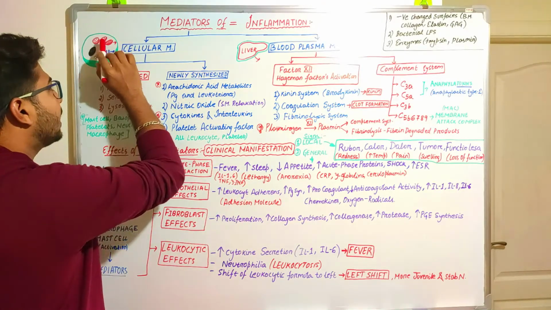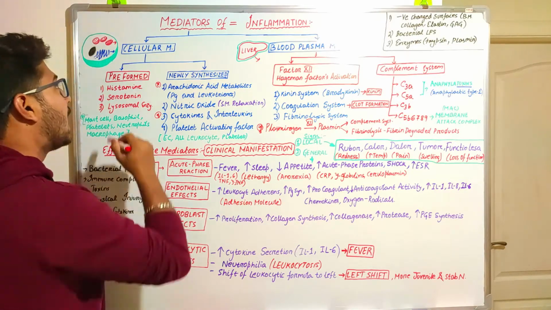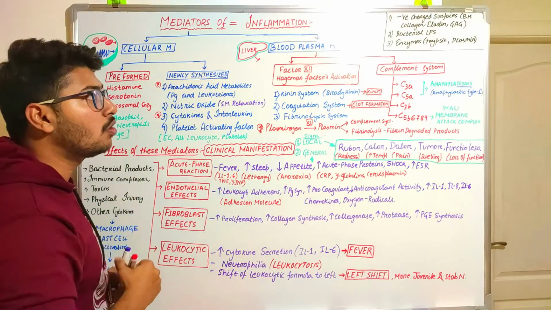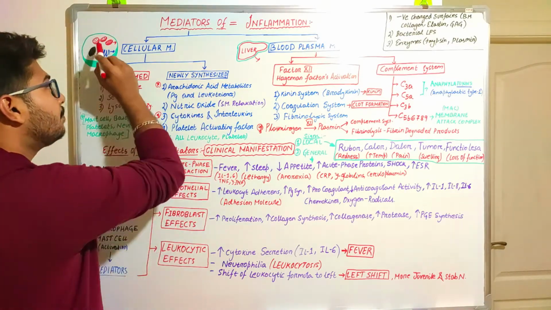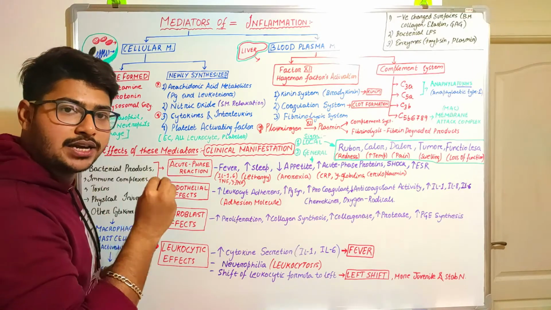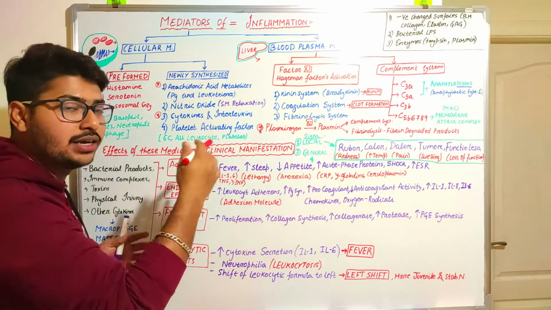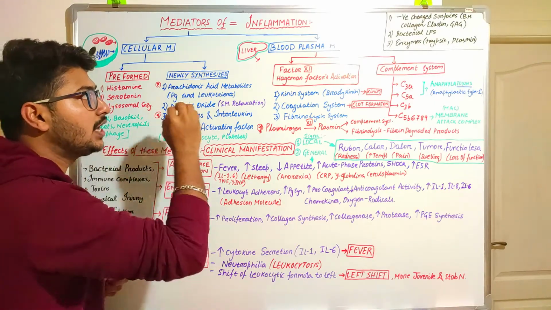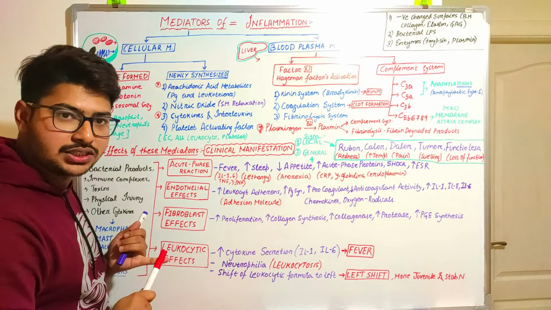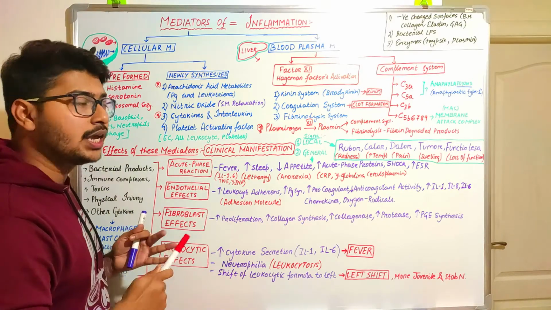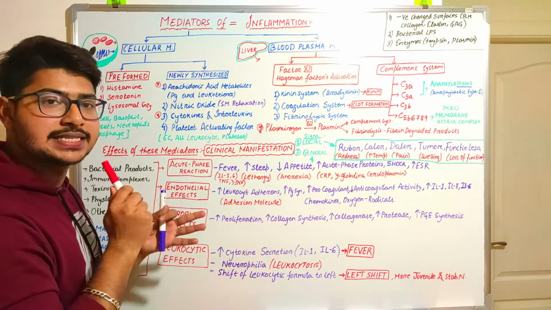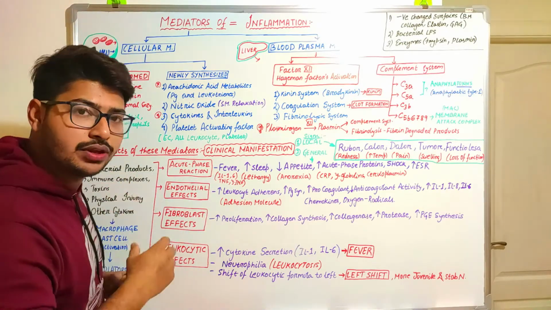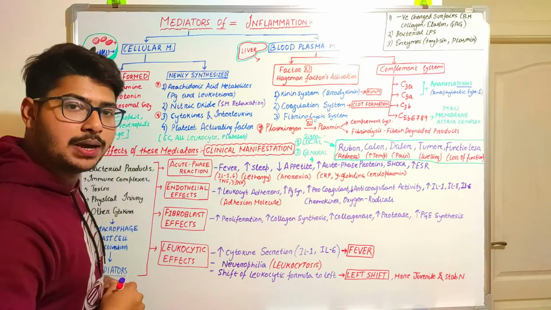The red color that I have shown is already preformed, as it will be present within a vesicle, and when the situation comes or when the injury takes place, these preformed mediators get released at the site of injury, and they cause the first response of inflammation, like vasodilation, increase in vessel permeability, and increase in blood, that is the hyperemia condition. So all these actions will be performed by these preformed mediators.